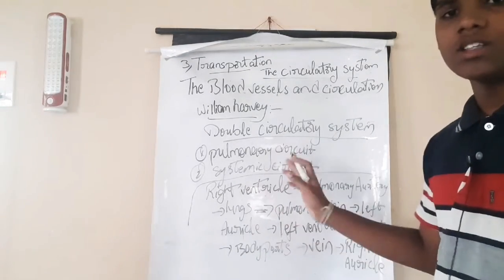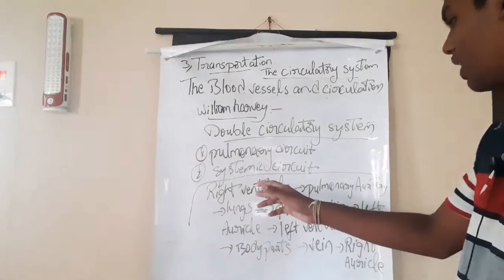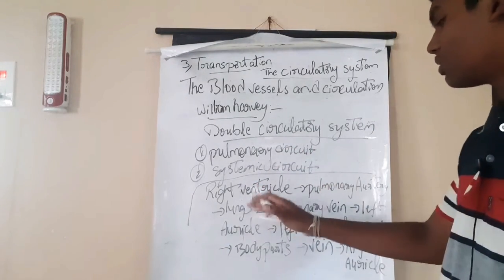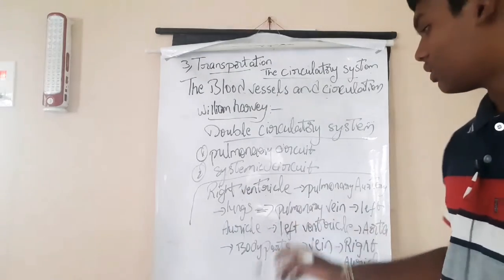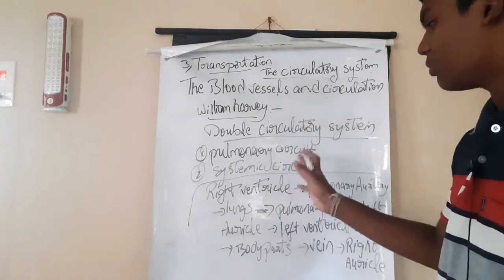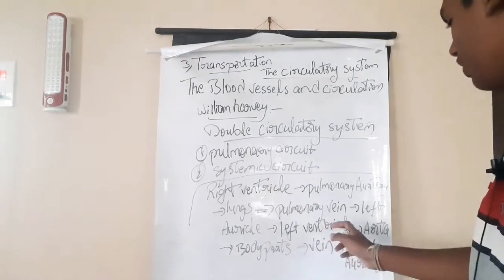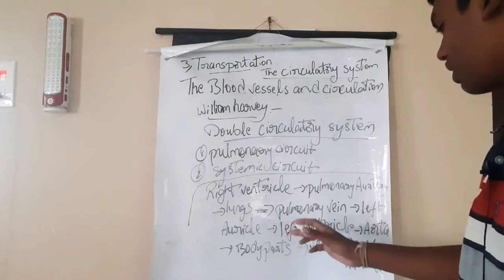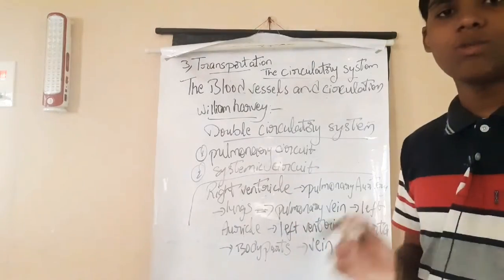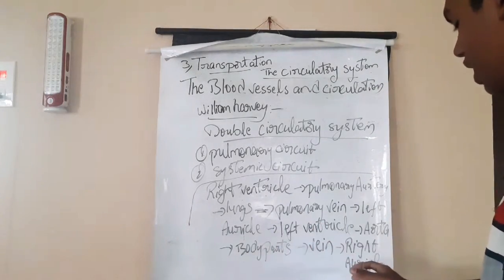First, the pulmonary circuit, heart to lungs and lungs to heart. Heart to lungs: right ventricle to pulmonary artery and lungs. Now lungs to heart: lungs to pulmonary vein and left auricle. Now the systemic circuit, which means heart to body parts and body parts to heart. Left ventricle to aorta to body parts. Now body parts to veins and right auricle.